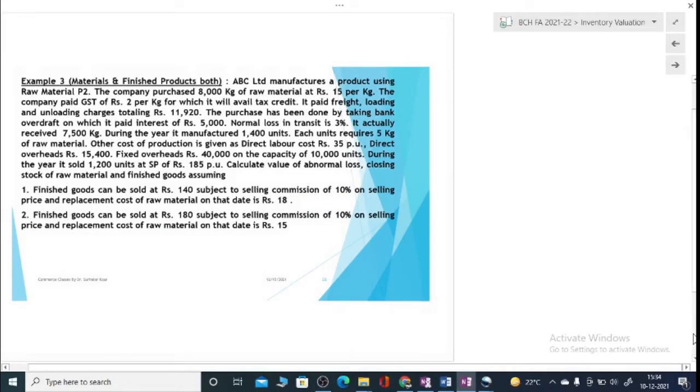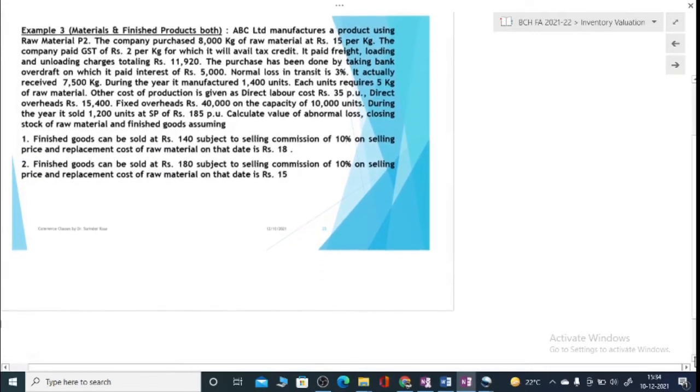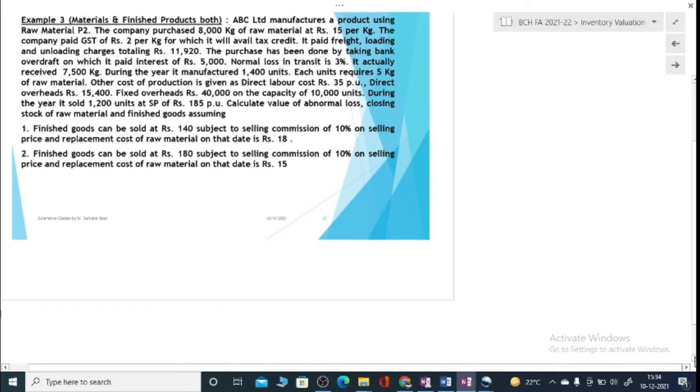You are given that ABC Limited manufactures a product using raw material P2. The company purchased 8,000 kg of raw material at the price of 15 rupees per kg. The company paid GST of 2 rupees for which it will avail tax credit. Since you are availing tax credit, this 2 rupees GST will not be a part of cost. Then you paid freight, loading and unloading charges. So this will be a part of cost.